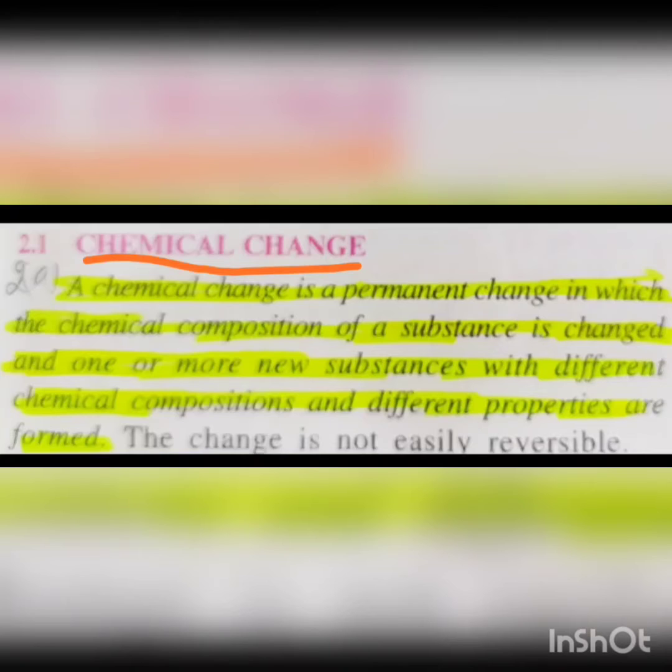A chemical change is a permanent change in which the chemical composition of a substance is changed and one or more new substances with different chemical composition and different properties are formed. These changes are not easily reversible. A chemical change always involves a chemical reaction.